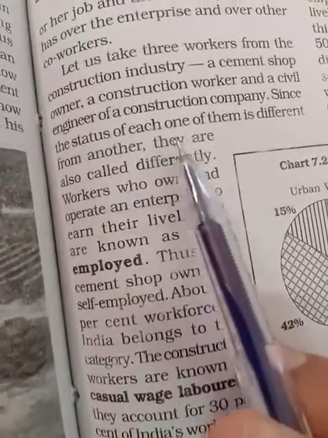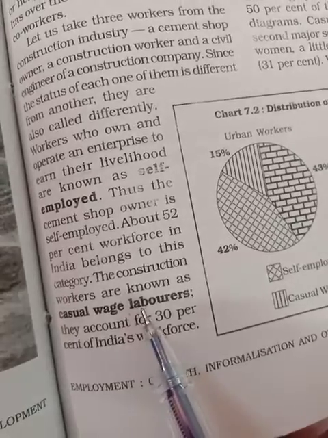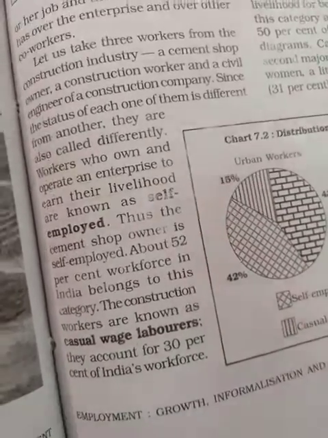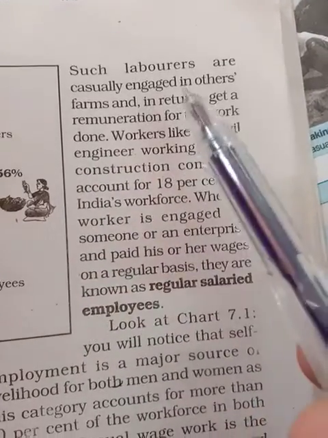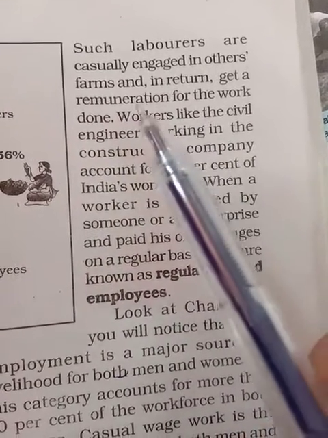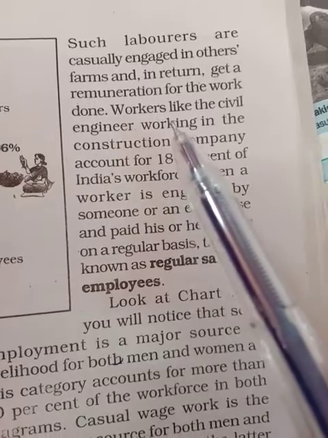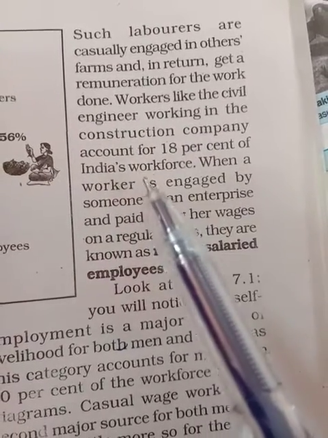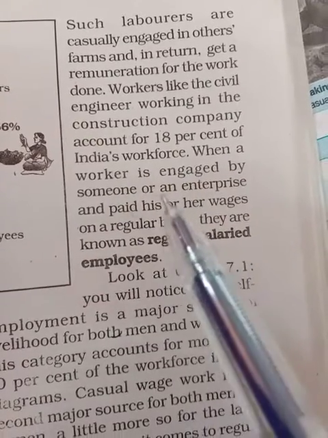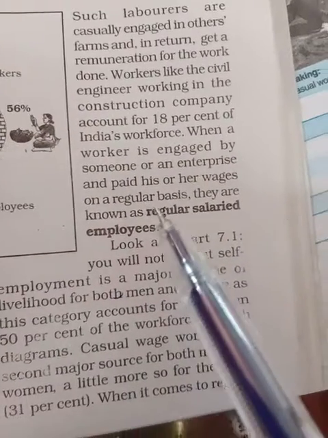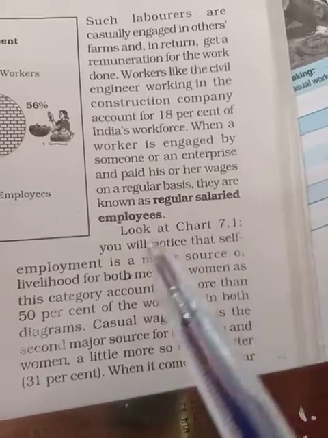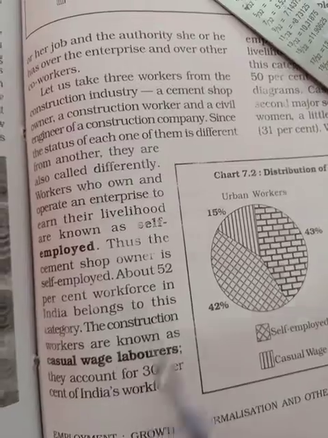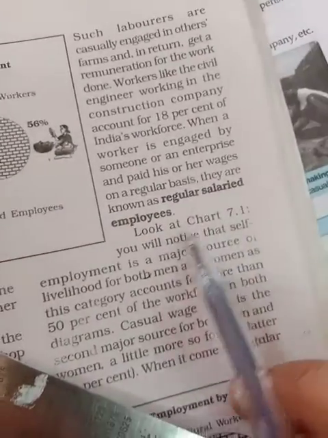So the construction worker in the construction industry, that is the casual wage laborer, they account for 30% of India's workforce, and such laborers are casually engaged on other farms and in return get remuneration for the work done. Workers like civil engineer workers in a construction company are 14% of the Indian workforce. When a worker is engaged by someone or an enterprise and paid wages on a regular basis, they are known as regular salaried employees. So there are 3 statuses that have been discussed: self-employed, casual wage laborer, and regular salaried employee.